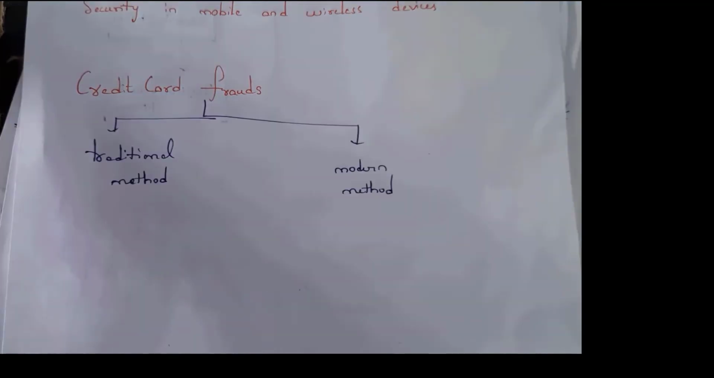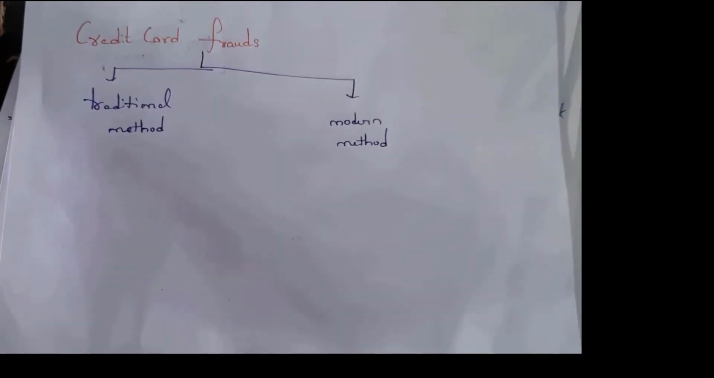See, these credit card frauds are classified into two types. First one is traditional method and next one is modern method. In traditional method, hacker uses fake documents in order to purchase credit card. In traditional method, what hacker do is he steal all the documents such as Aadhaar card, PAN card, pass photos, etc. in order to purchase credit card.